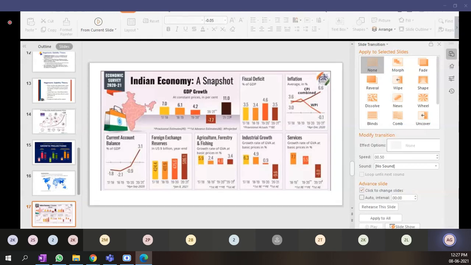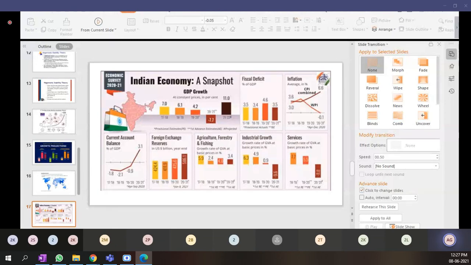Now, if you look at the entire GDP growth of India, in 2017-18, India was having a GDP growth of 7.0 percent, 18-19 6.1%, 19-20 4.2%, then 2021 because of the pandemic minus 7.7%, and finally 21-22 the GDP growth rate is predicted to be very high, but IMF and other organizations have further revised the growth rate to around 7.4 to 7.6 percent for the year. This survey was conducted prior to the latest report which has been published.